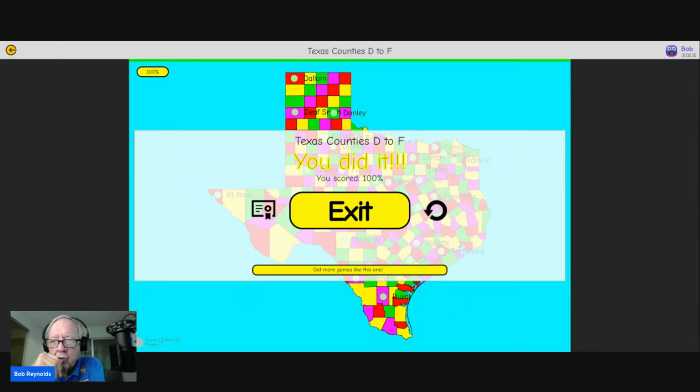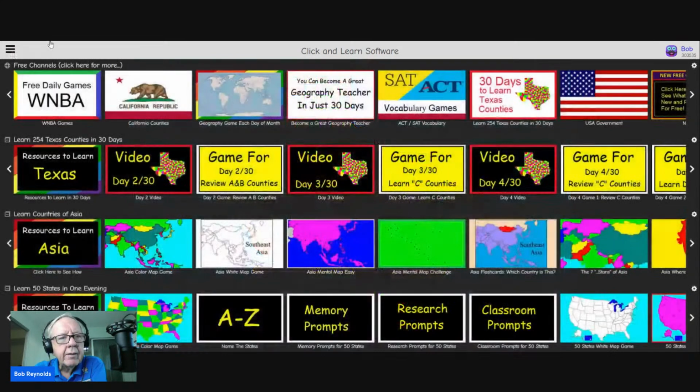That certificate will show, if you're registered, your avatar and the game you're playing and what score you got and what date it was. But we're going to exit. And let's go over and see if, okay, it looks like everything is still working. And that's how easy it is to get in and use our system.